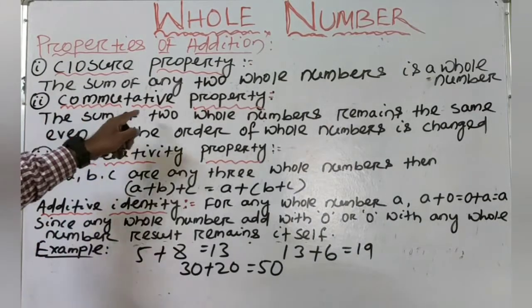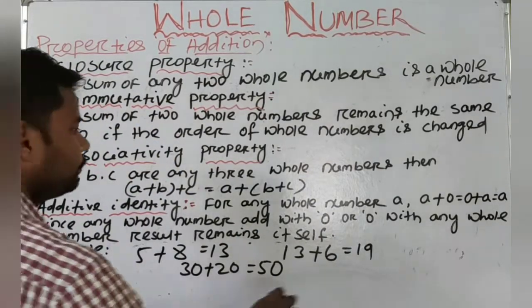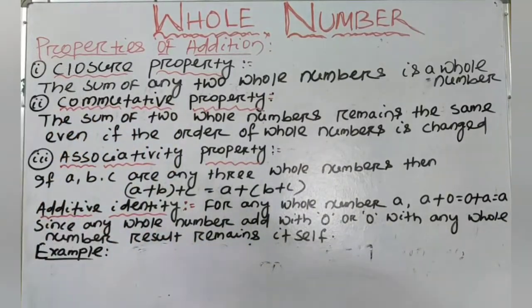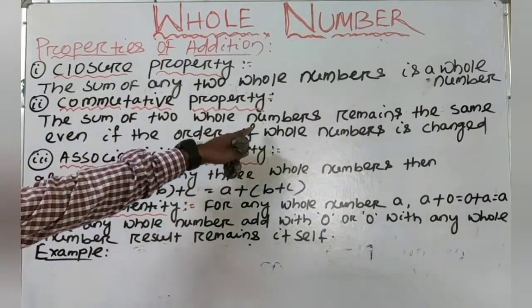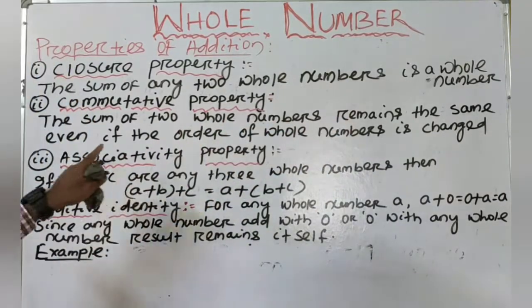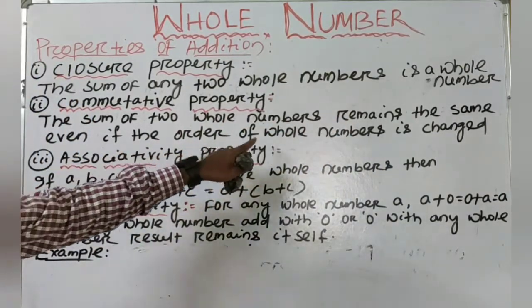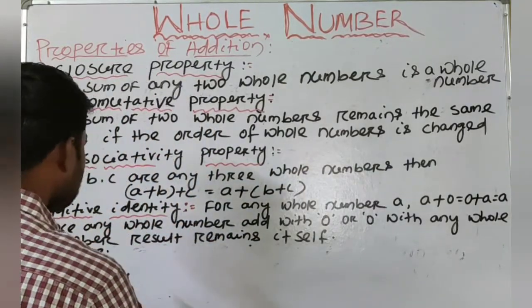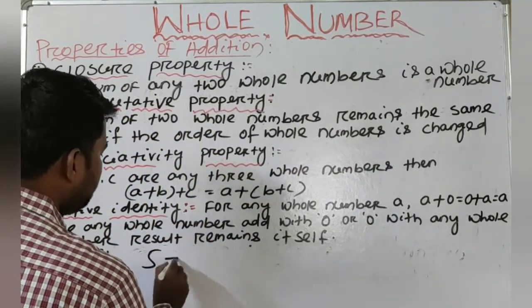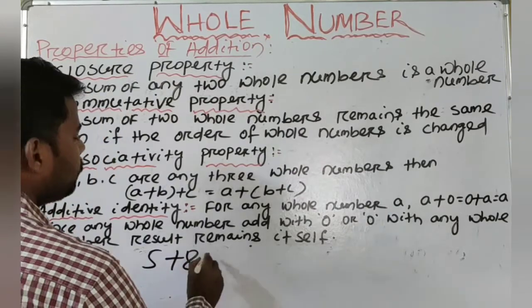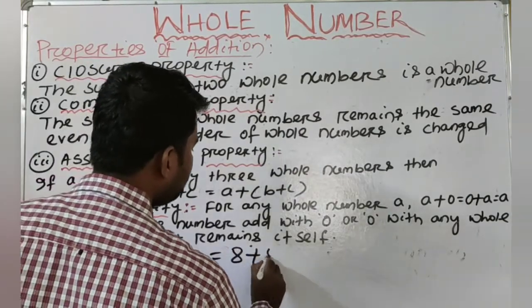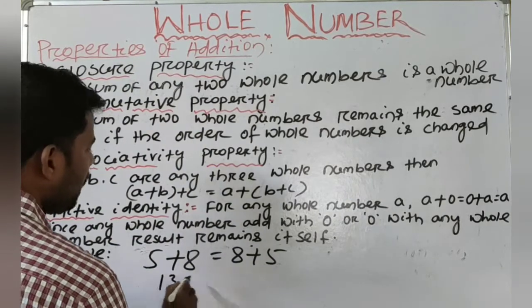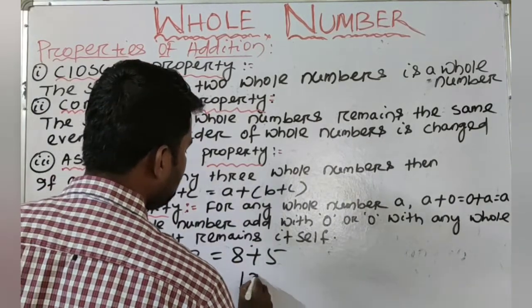Next we will know the commutative property. The sum of two whole numbers remains the same even if the order of the whole numbers is changed. That means 5 plus 8 is equal to 8 plus 5. 5 plus 8 is equal to 13 and 8 plus 5 is equal to 13.